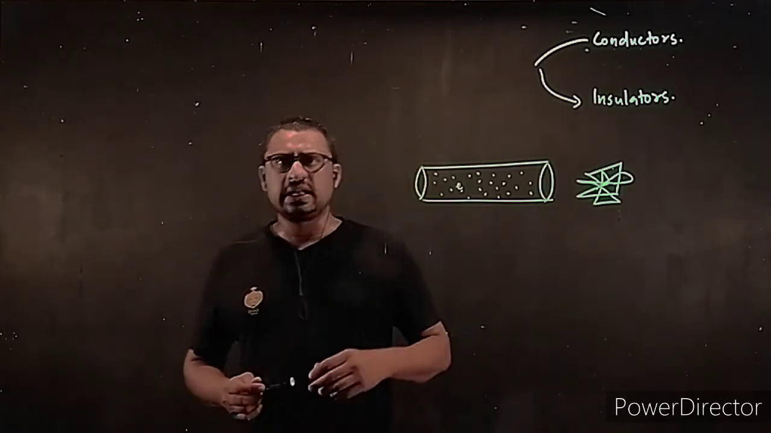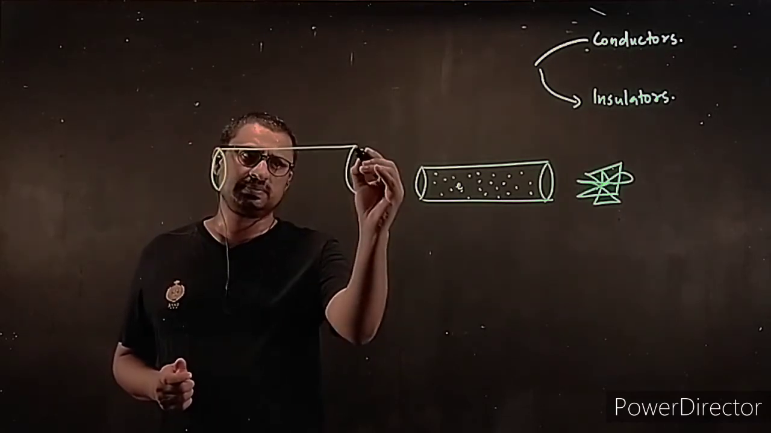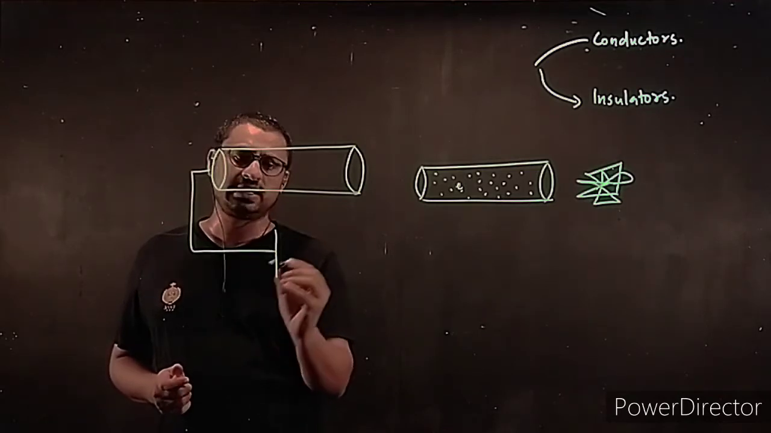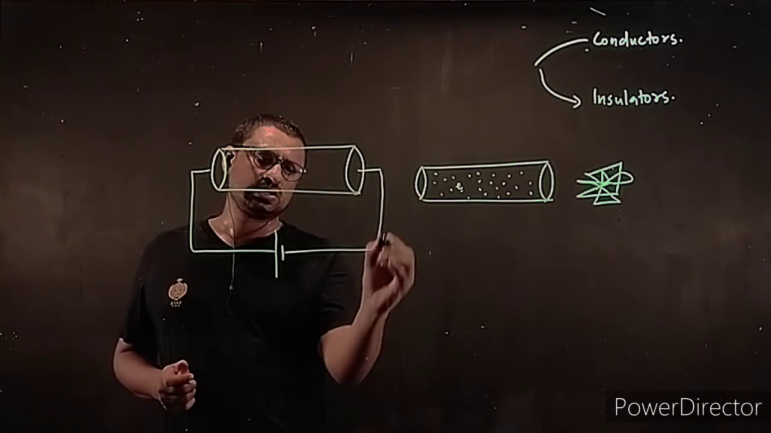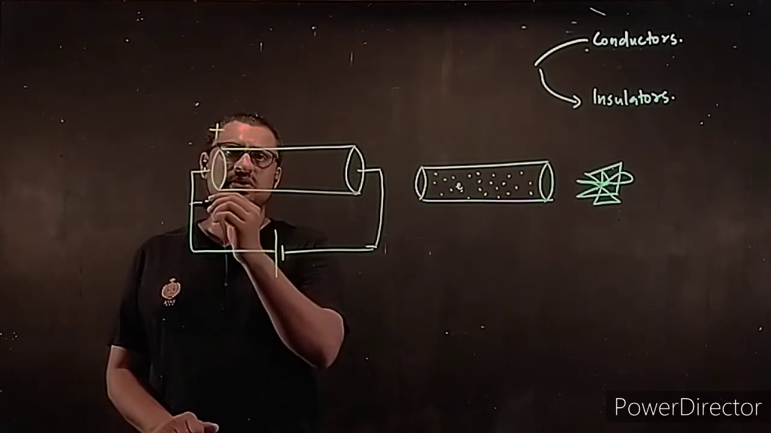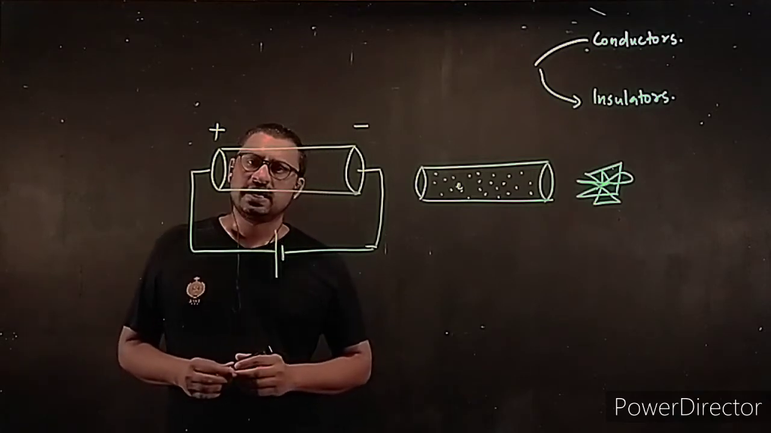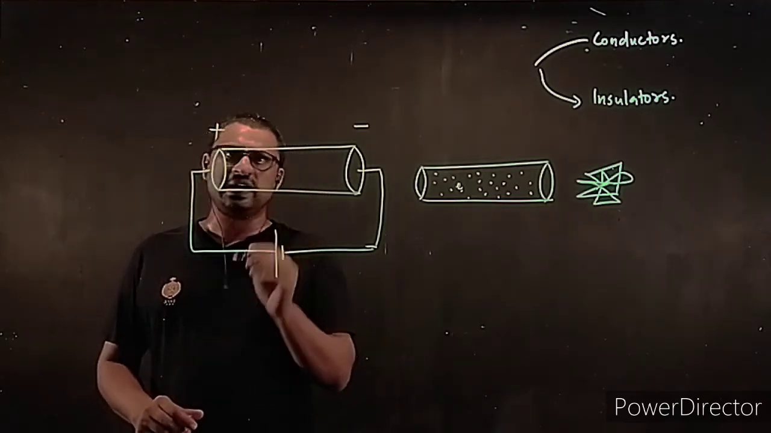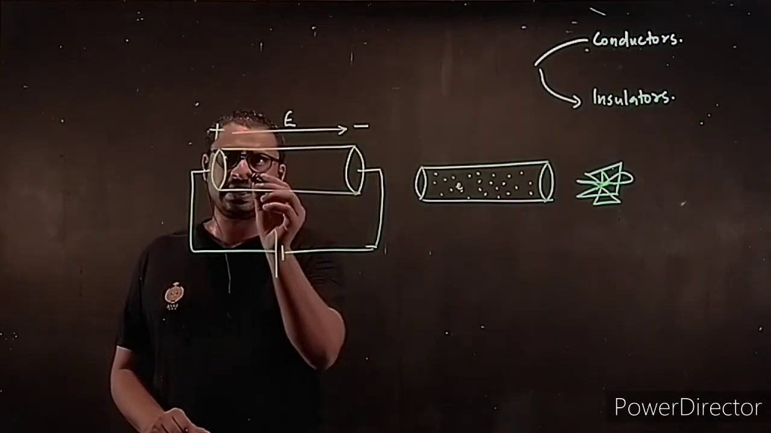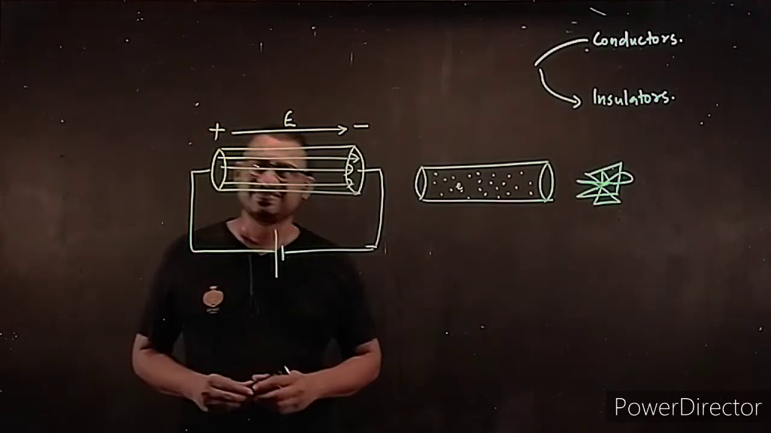But take the case of a conductor being connected to a cell, which will have a positive polarity plate and a negative polarity plate. So there is a potential difference existing, right? One side will be positive and the other side will be negative. Because of that potential difference, there is an electric field, from the positive plate to the negative plate, happening inside this conductor.